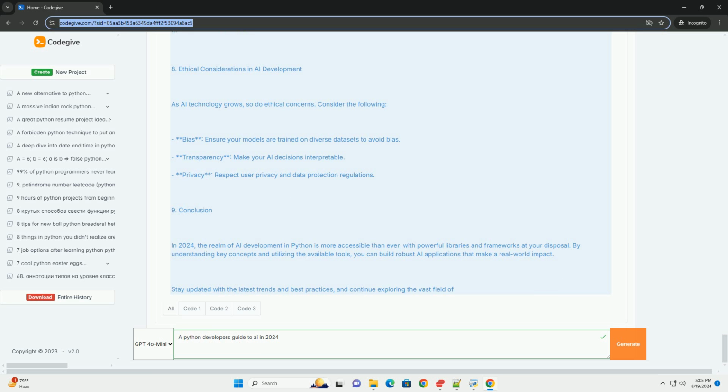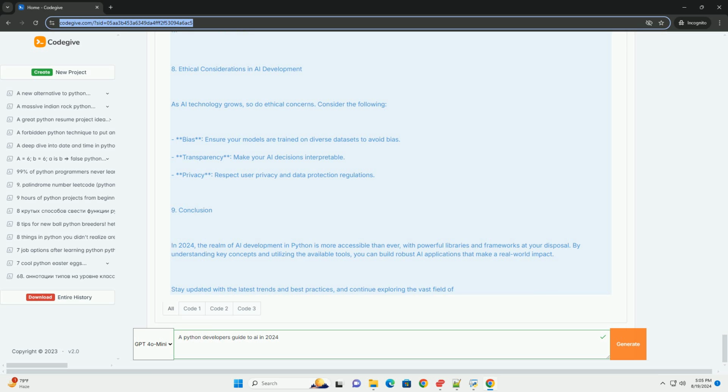5. Exploring natural language processing. NLP has gained significant traction with models like BERT and GPT. Hugging Face Transformers is a leading library for NLP tasks. Example: text classification with Hugging Face. Python: from transformers import pipeline. Load a pretrained sentiment analysis model: classifier equals pipeline sentiment analysis. Classify text: result equals classifier, I love using Python for AI development.